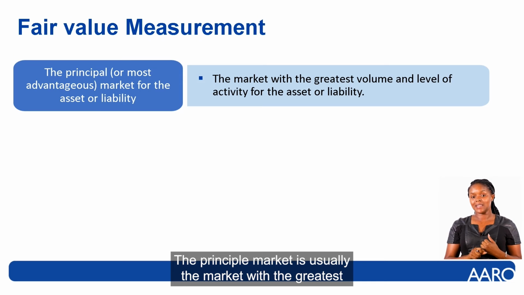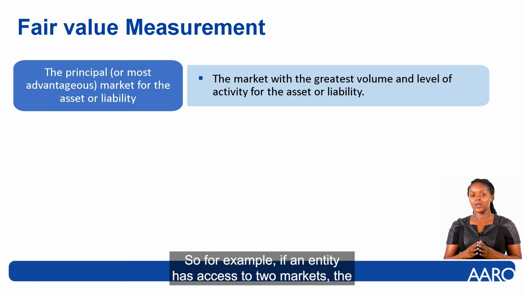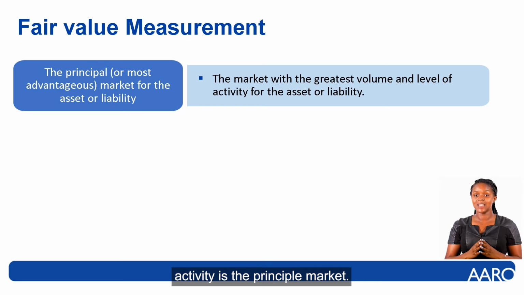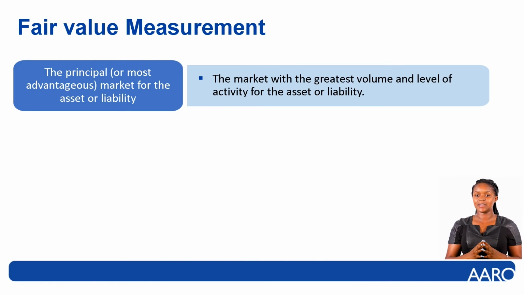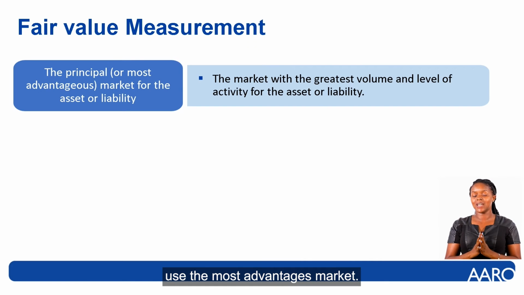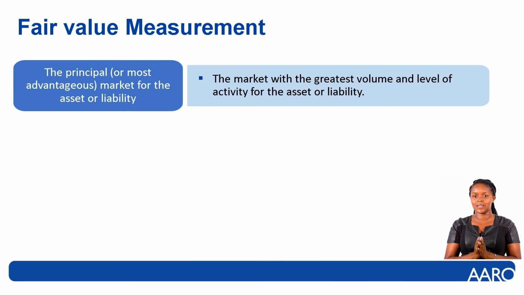The principal market is usually the market with the greatest volume and level of activity. So for example, if an entity has access to two markets, the market that has the greatest volume of sales and level of activity is the principal market. In case the principal market is unavailable, then an entity can use the most advantageous market, the market that gives them the highest price.